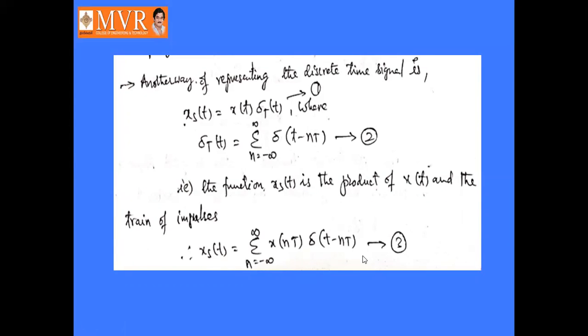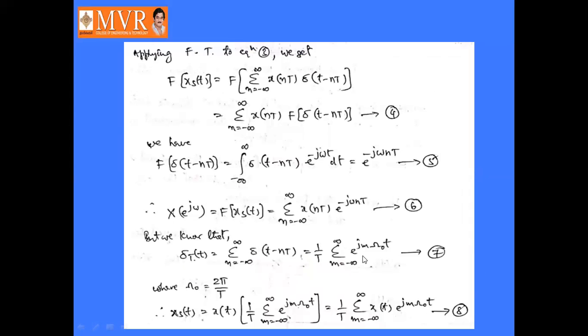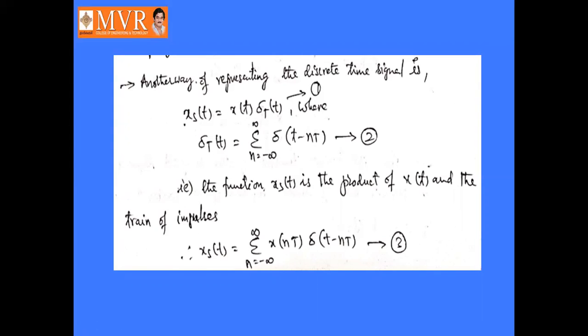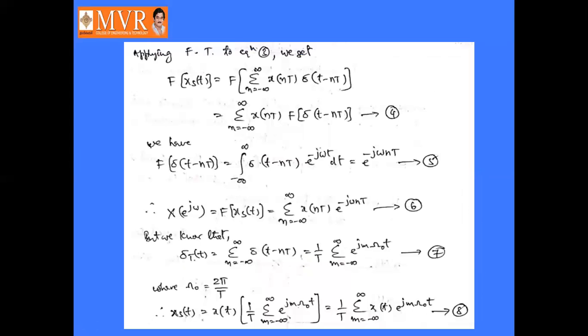Now we will apply the Fourier transform to the above equation. Taking the Fourier transform of equation number 3, we get the Fourier transform of xs of t is equal to the Fourier transform of sigma n is minus infinity to infinity x of nT into delta of t minus nT. Or we can write this as sigma n tends to minus infinity to infinity x of nT into the Fourier transform of delta of t minus nT.